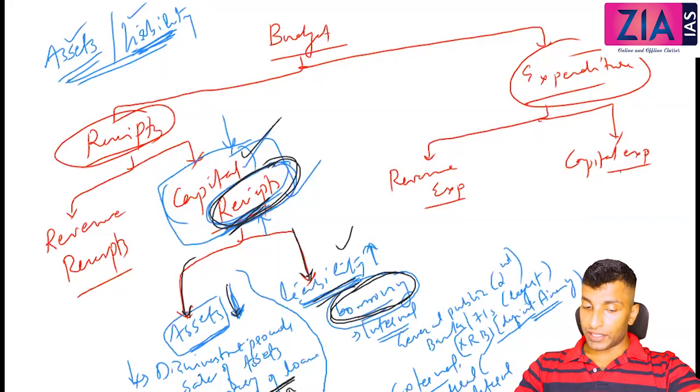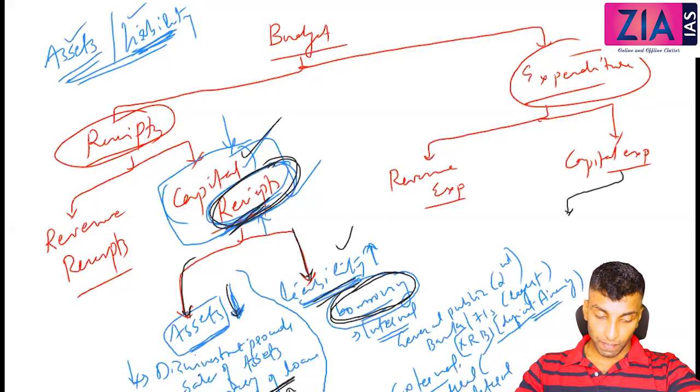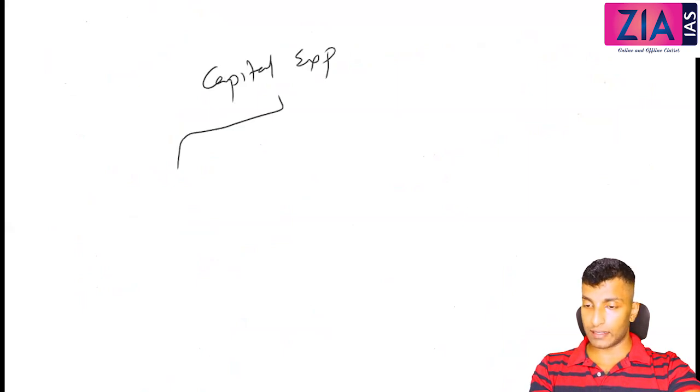What about capital expenditure then? It is exactly the opposite, right? So let me write it here. What is capital expenditure? What will happen with assets? See, here it is spending. Expenditure means you are spending. So what will happen with assets? Will assets increase or decrease?